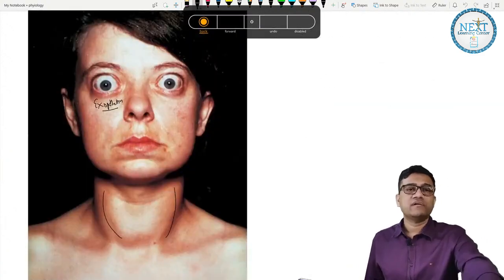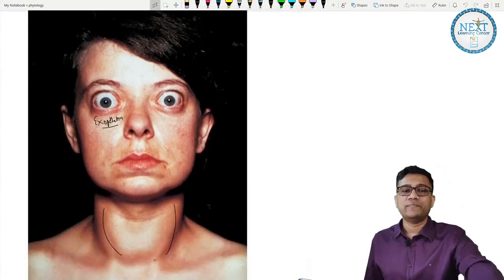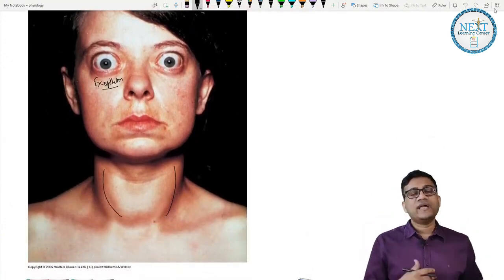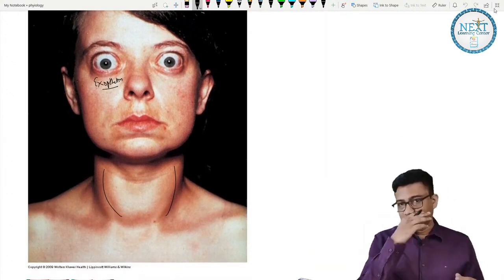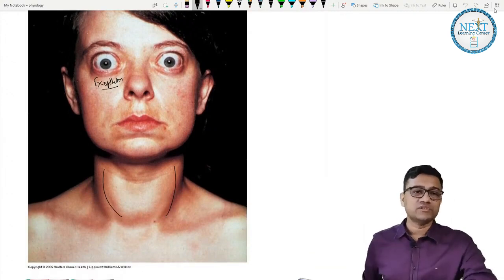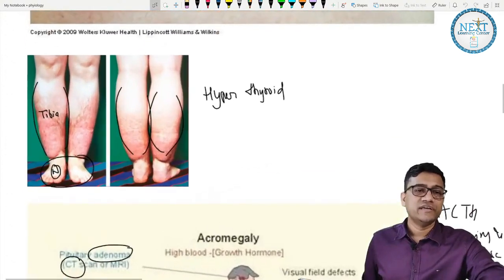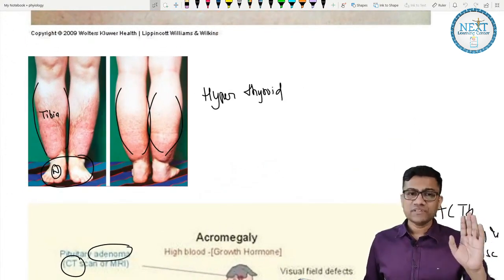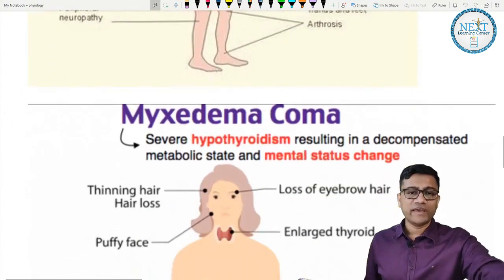This is exophthalmos, a feature of hyperthyroidism, and you can see the neck swelling also. That is because of hyperplasia of the gland by the increase in TSH levels. This is pretibial edema, again a mark of hyperthyroidism. Acromegaly I have discussed.